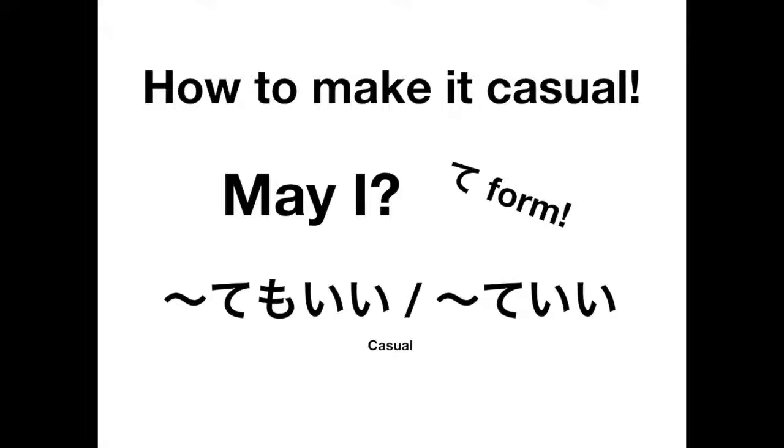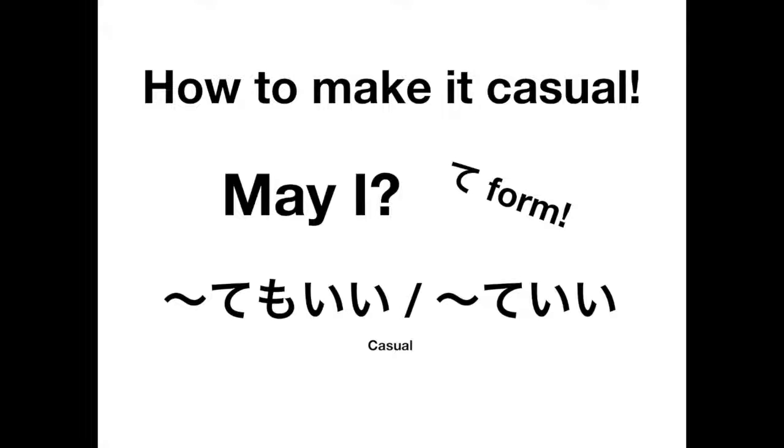Okay, so we're going to start again with the may I. Again, remember te form. And all we're going to do is just drop the des. Because I, or I des, is an adjective. So to make adjectives casual, we just drop the des. And if you have any questions on how to do that, you can always check out my casual adjective conjugations video. It goes into more detail about how to conjugate adjectives. But anyway, we're just going to go right into these examples.